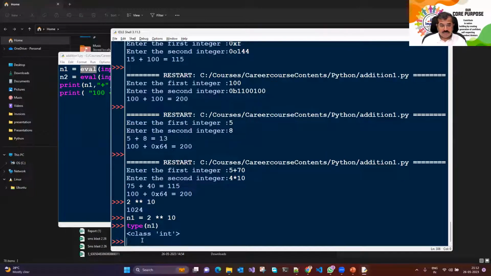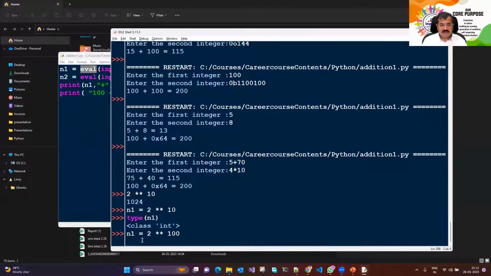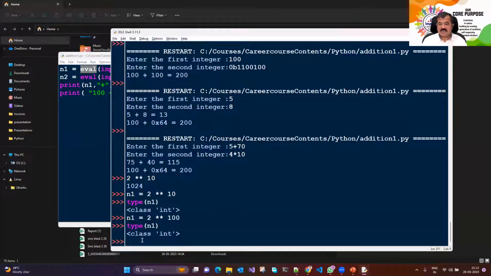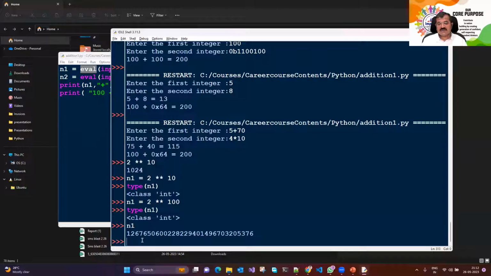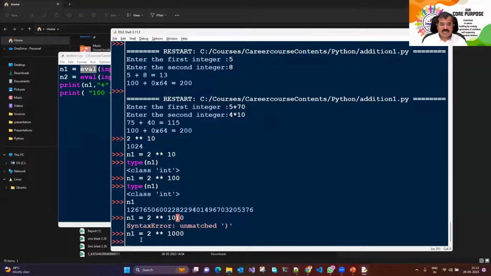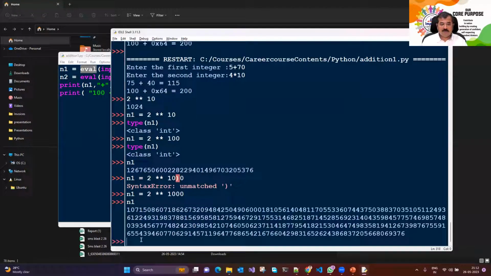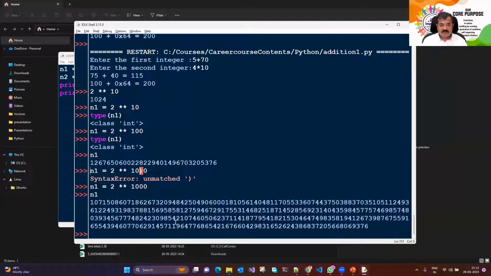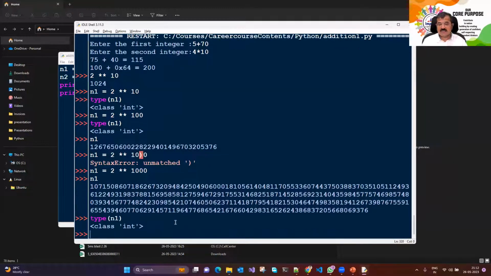Now I'm going to store a larger number, 2 to the power 100. Let me check the type of n1. It's still integer. Let me print this value for you. Oh, that's a very large number. Now I'm going to store 2 to the power 1000. Come on, that could be a very, very large number. If I print n1, that's quite a large number, isn't it? But what's the type of this number? If I still check, the type is integer.